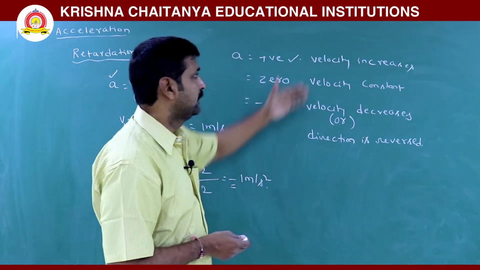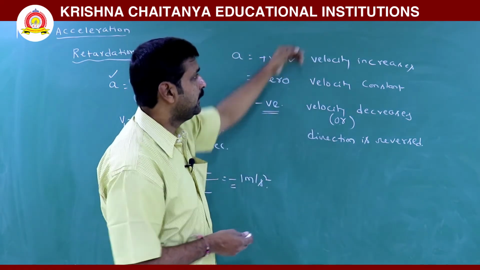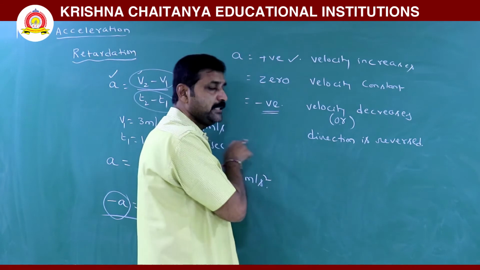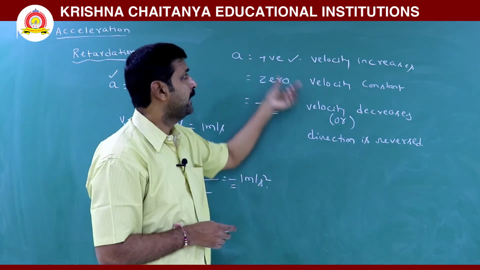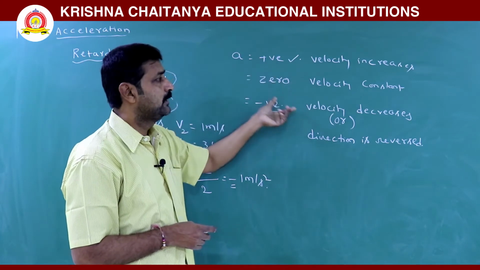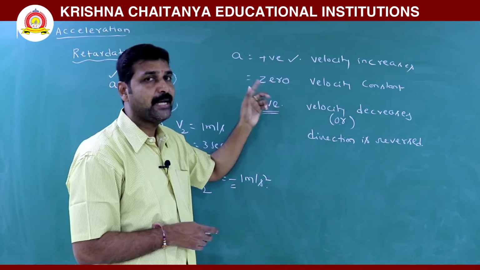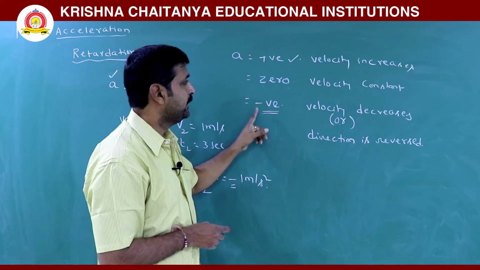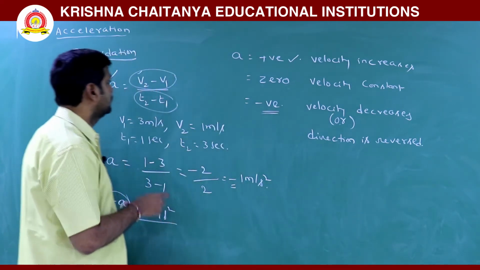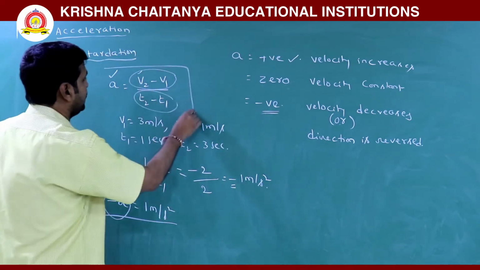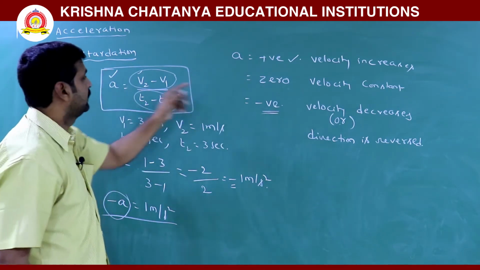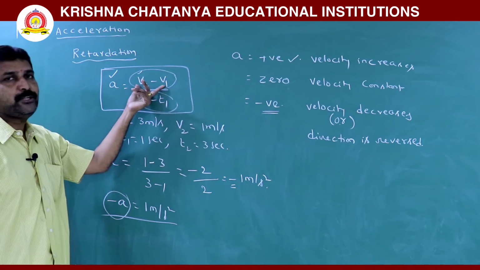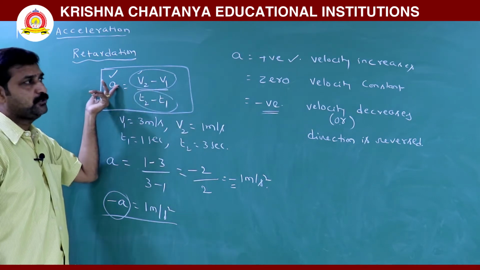So here for these three, we already discussed how velocity increases in one direction, so acceleration becomes positive. In the same direction, if velocity decreases, acceleration is negative. Taking this formula into consideration, if velocity is constant, same values for v1 and v2, then acceleration is 0.